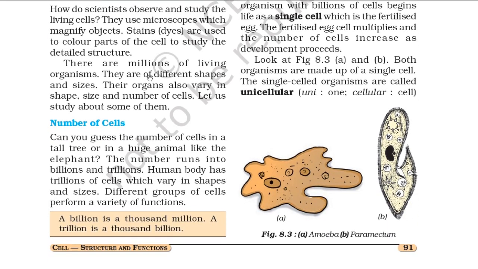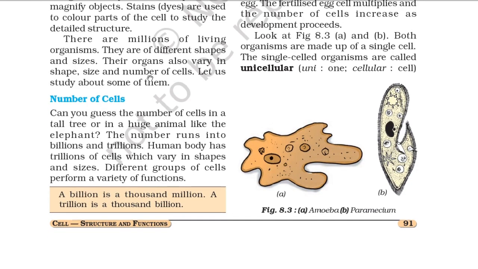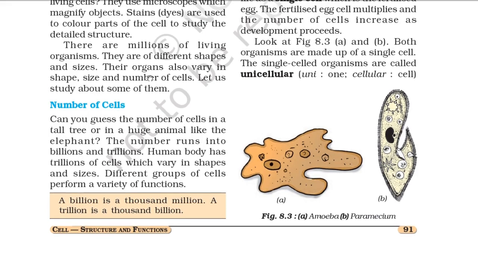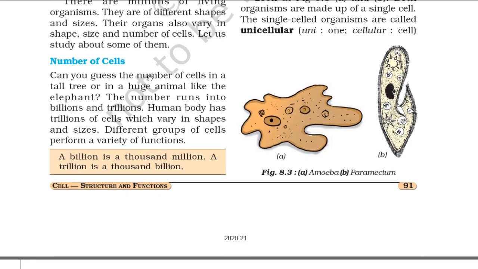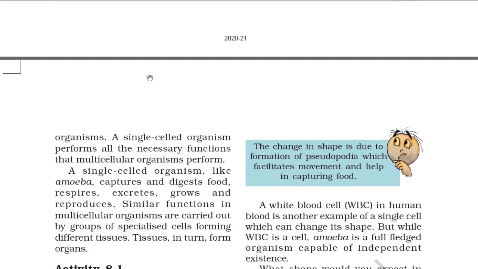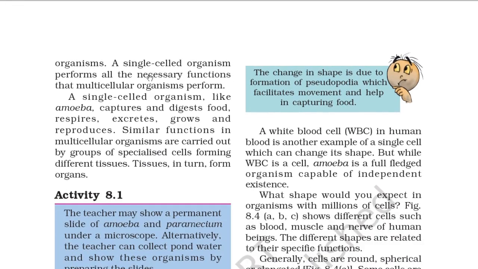Look at figure 8.3a and b. Both organisms are made up of a single cell. So you can see this is a single-celled amoeba and a paramecium, which is also single-celled. The single-celled organisms are called unicellular. Uni means one and cellular means cell. Single-celled organisms perform all the necessary functions that multicellular organisms perform. So a single-celled organism like amoeba captures and digests food, respires, excretes, grows and reproduces.